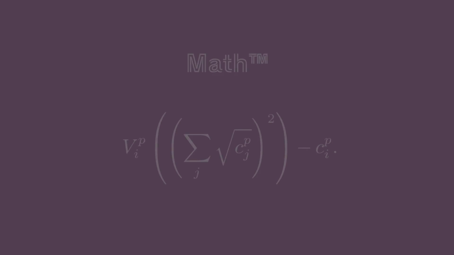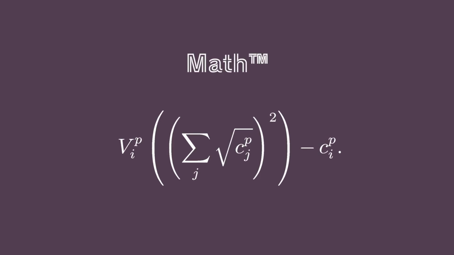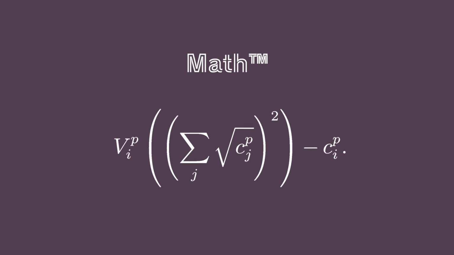This is all thanks to the math behind quadratic funding, and that math is a little bit beyond the scope of this video, but if you want to learn more about it, we'll drop some resources in the description below. Whew, that was a lot, but hopefully now you have a pretty good idea of what a public good is and how platforms like Pomelo use quadratic funding to get resources to these types of projects.